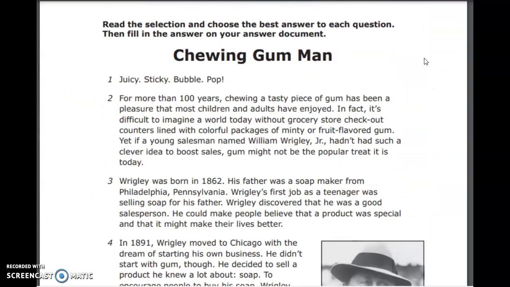Now notice, they call it a selection, not a story, because this is nonfiction. Nonfiction is a selection because it's not made up. A story is something that is made up.